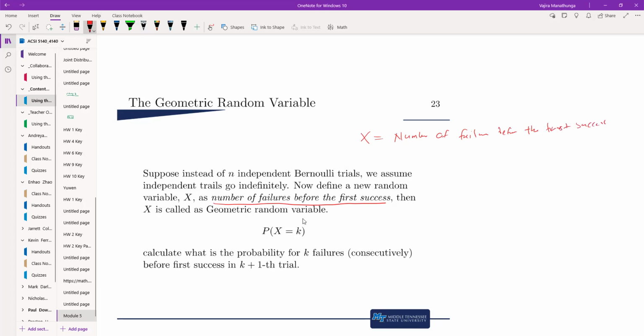Now again, these are Bernoulli trials. These are repeated, identical, independent Bernoulli trials.